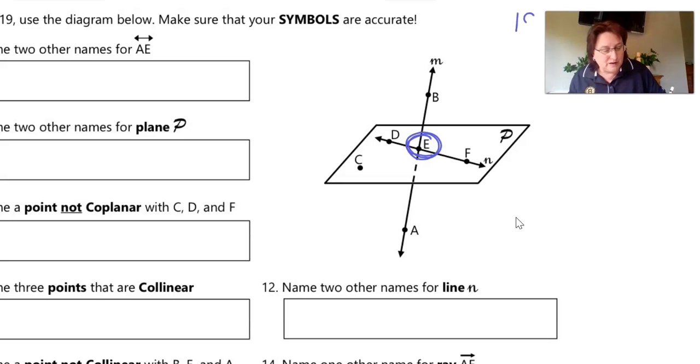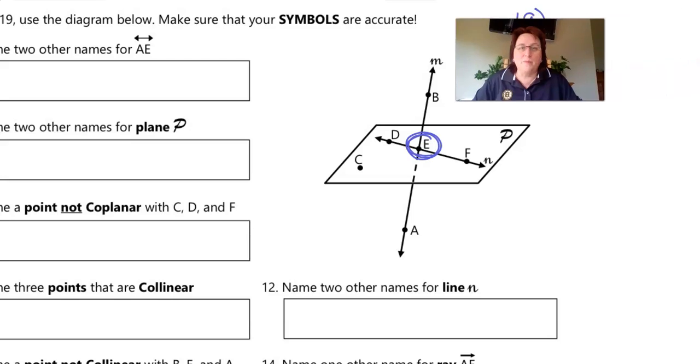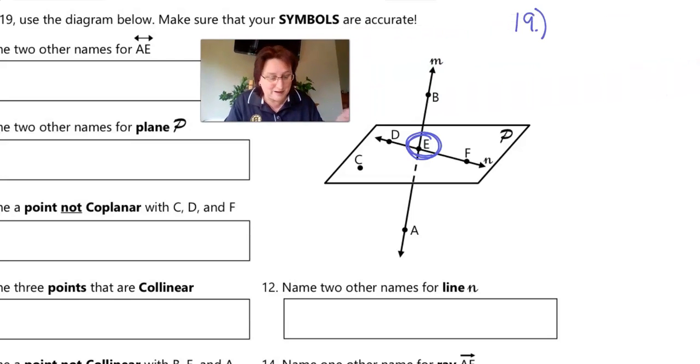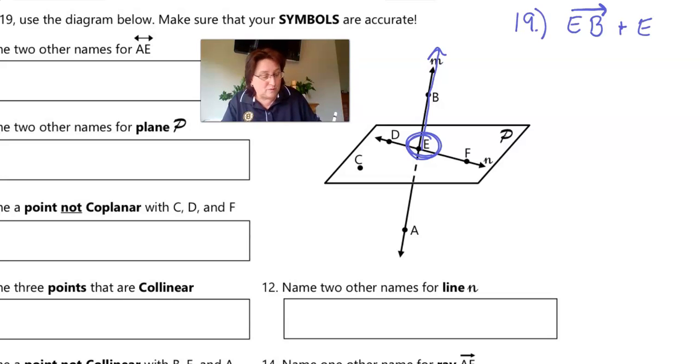So I'm going to write down the answer to number 19 right here so that you guys can see it. Let me move myself out of the way so you can actually see what I'm writing. If I start with ray EB, and remember the symbol, if you leave off the symbol, it's wrong. Ray EB goes straight up. So I could say ray EB and ray EF. Those start from the same endpoint, but they go different directions, and they're not opposite. That is one possibility.